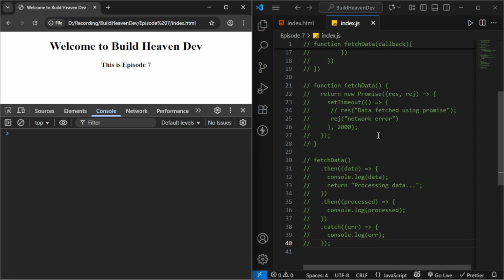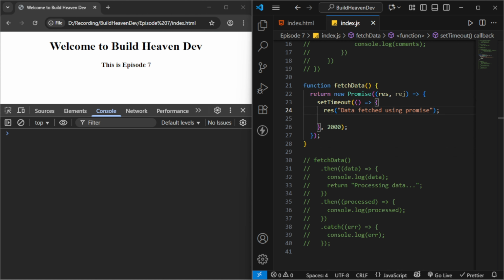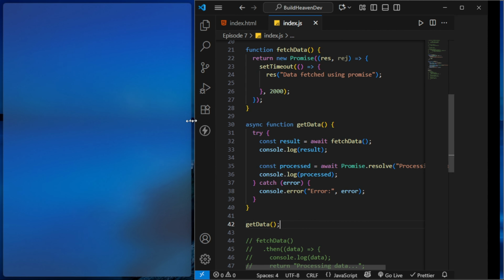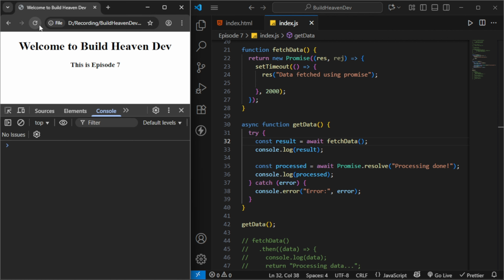For example, we have this fetch function, and we are taking this one only. Now we will change it from promises. If you see this one, this is the syntax of async await. We have to use async, and then we can use await. First we are getting the fetched data and logging it to the console, and then again we are processing the data and logging it. Let's run and check whether it is working. Yeah, it is working. See how clean this is? No nesting, no chaining, just straightforward code.